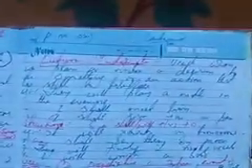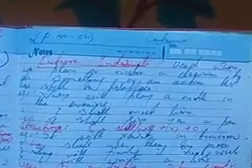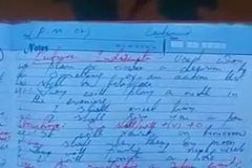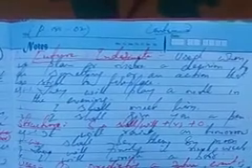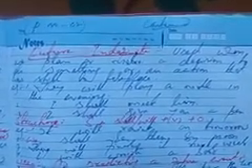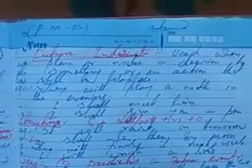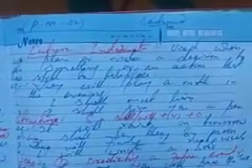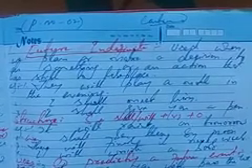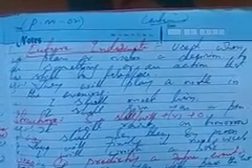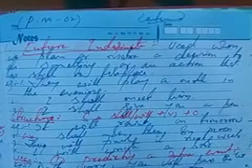Now, as usual, while we discussed the present and past tense, they have been divided into 4 parts. Same is the case for future tense also. Future tense also have been divided into 3-4 types: future simple or future indefinite, future continuous tense, future perfect tense, and future perfect continuous tense. Now, the very first point, that is future indefinite tense or future simple tense.